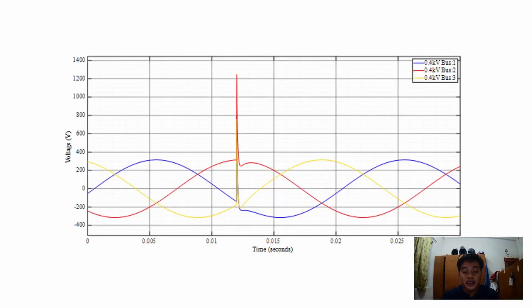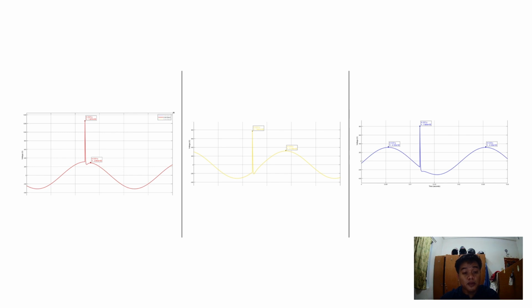Now I'm going to continue to present the result from our simulation. As we can see from the graph, each phase has different amplitude, but when the lightning enters the power system at the time between 0.01 second and 0.015 second, each phase has different impulsive transient amplitude. As we can see from these three graphs, the voltage rises instantaneously until 1200 volts for every phase. That's all. I'm going to pass the presentation to the next presenter.